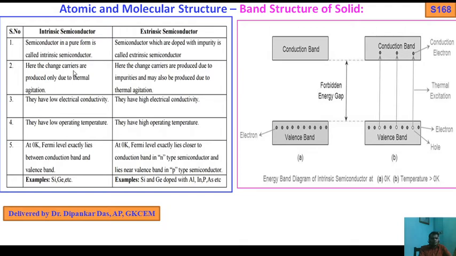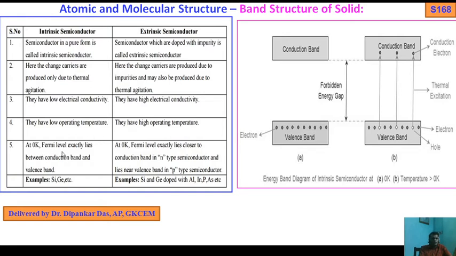In an intrinsic semiconductor, charge carriers are produced only due to thermal agitation. In an extrinsic semiconductor, charge carriers are produced due to the impurities and may also be produced due to thermal agitation. Intrinsic ones have low electrical conductivity, extrinsic ones have high electrical conductivity. Intrinsic ones have low operating temperature, extrinsic ones have high operating temperature.